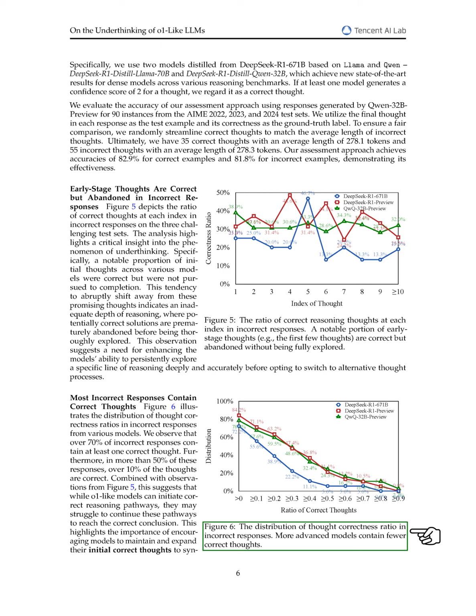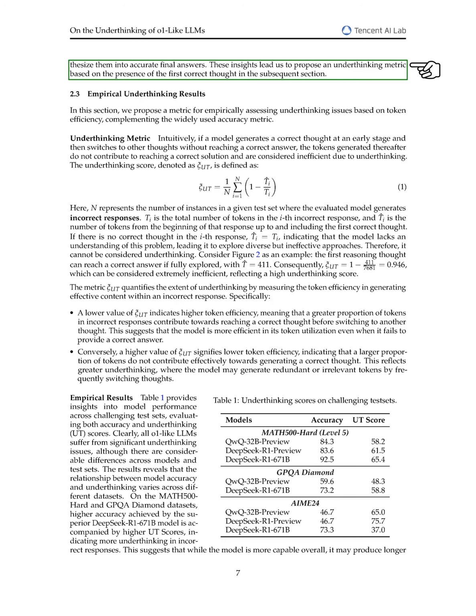to other ideas. We also found that over 70% of incorrect responses contain at least one correct thought, and in more than half of these cases, over 10% of the thoughts are correct. This indicates that while some models can start on the right track, they struggle to follow through to the correct conclusion. Therefore, it is essential for models to maintain and build upon their initial correct thoughts to arrive at accurate answers.